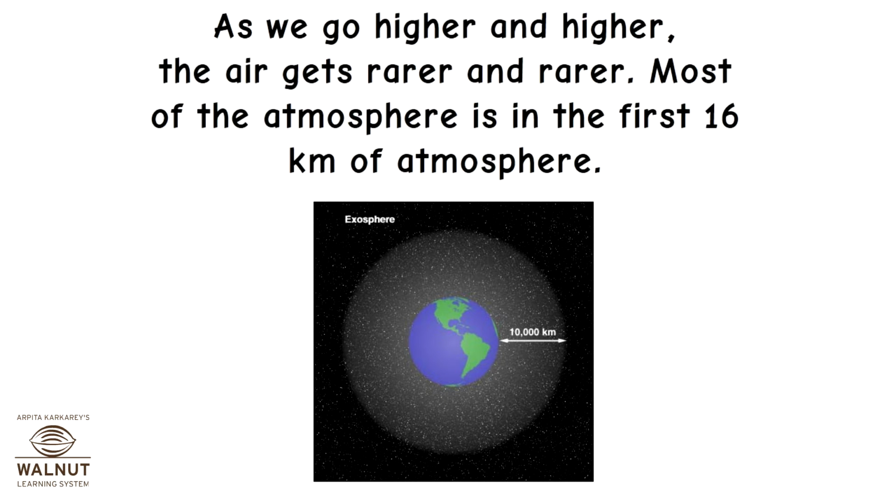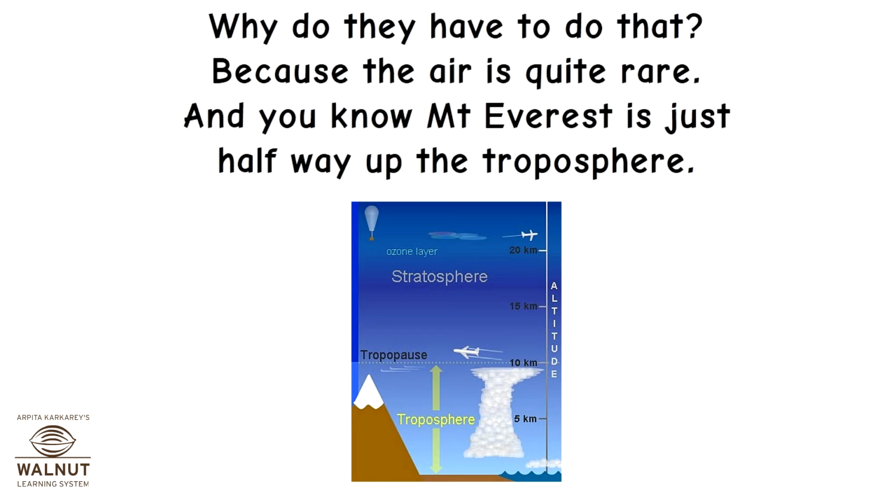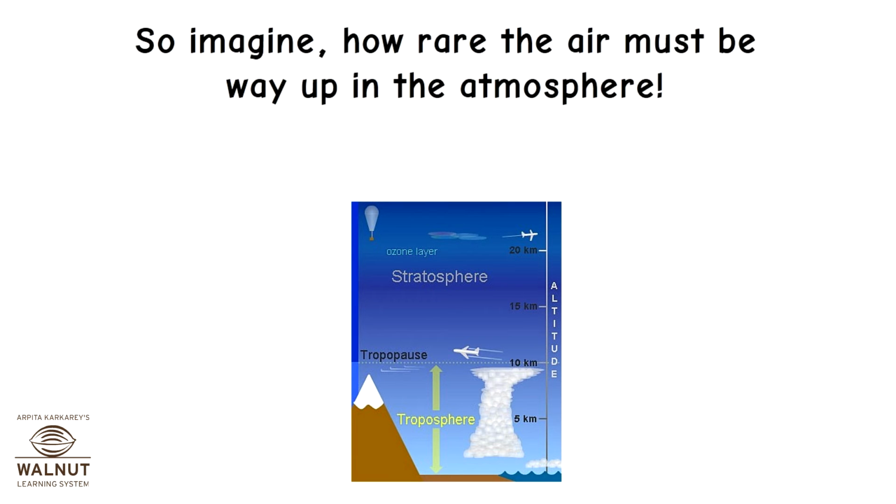As we go higher and higher, the air gets rarer and rarer. Most of the atmosphere is in the first 16 kilometers of atmosphere. Why do they have to do that? Because the air is quite rare. And you know, Mount Everest is just halfway up the troposphere. So imagine how rare the air must be way up in the atmosphere.